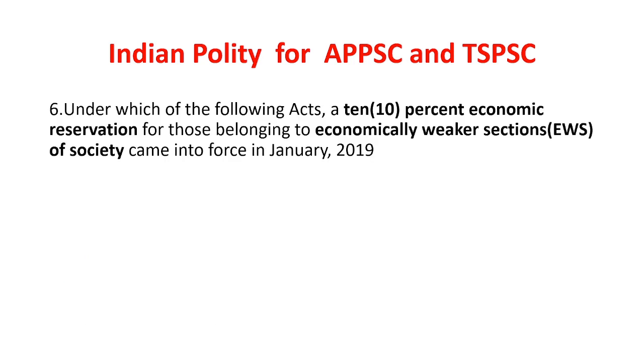Next, under which of the following acts did a 10% economic reservation for those belonging to economically weaker sections, that is EWS, of society come into force in January 2019?